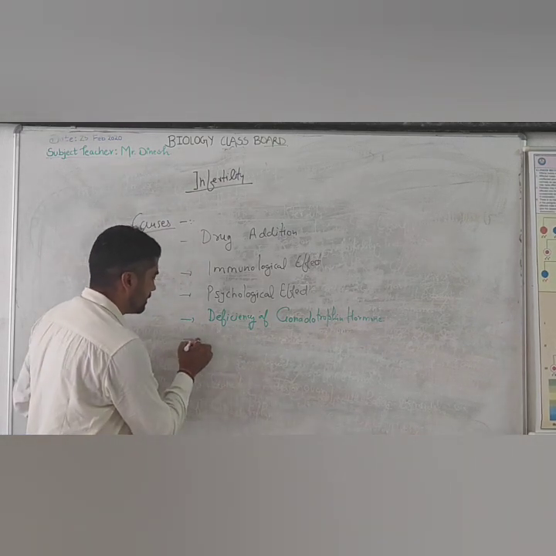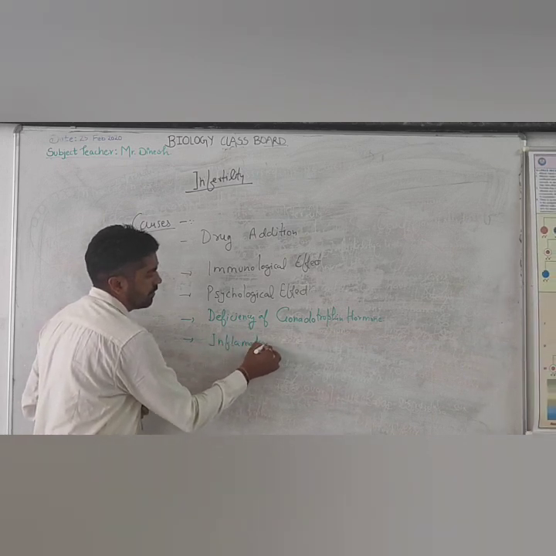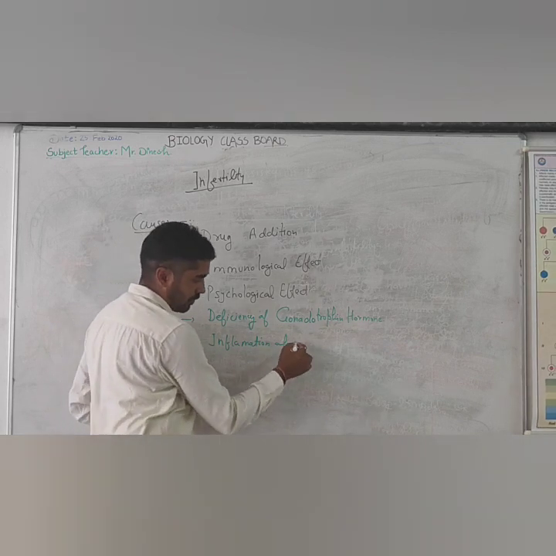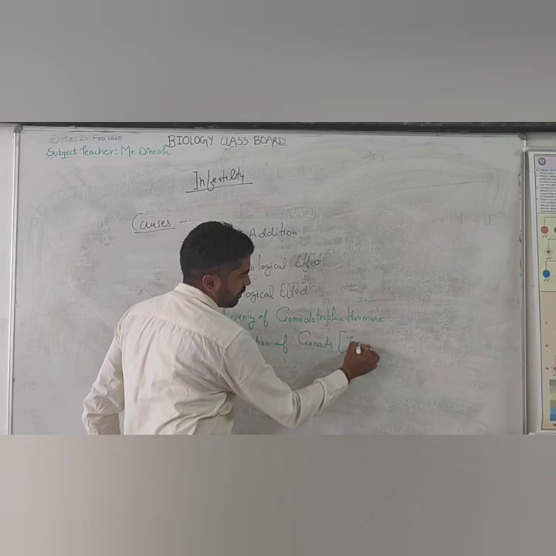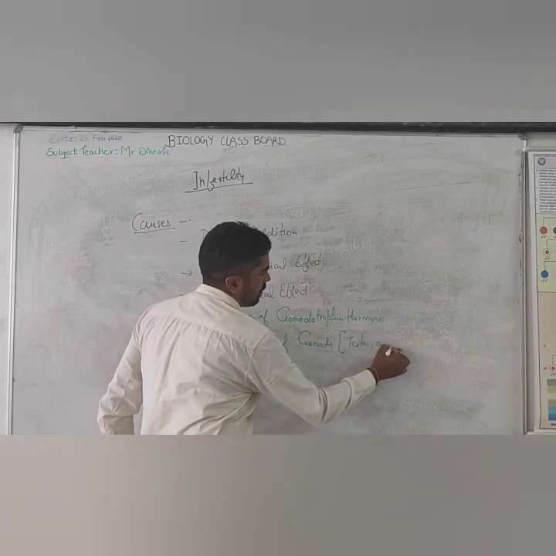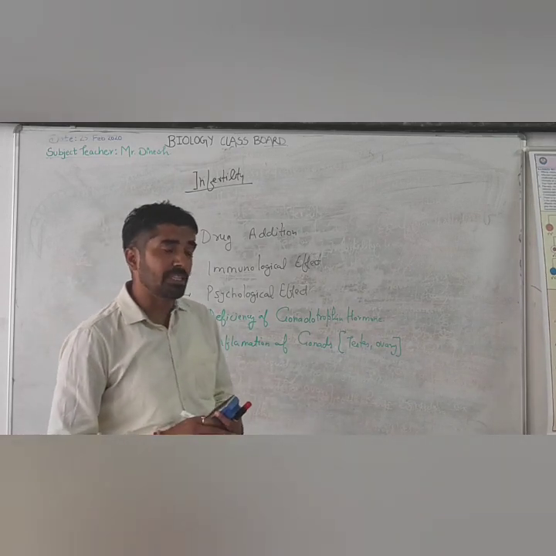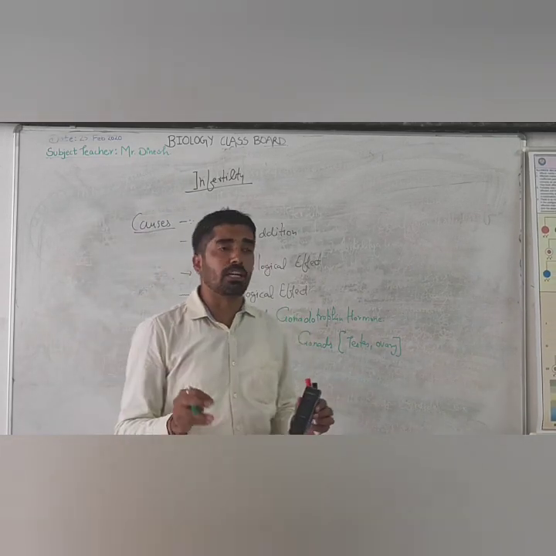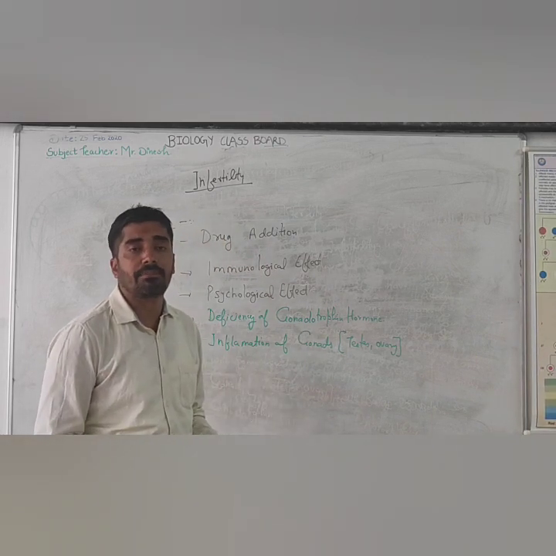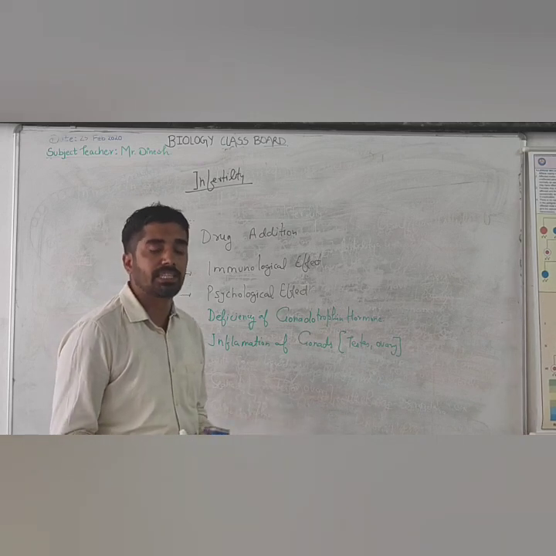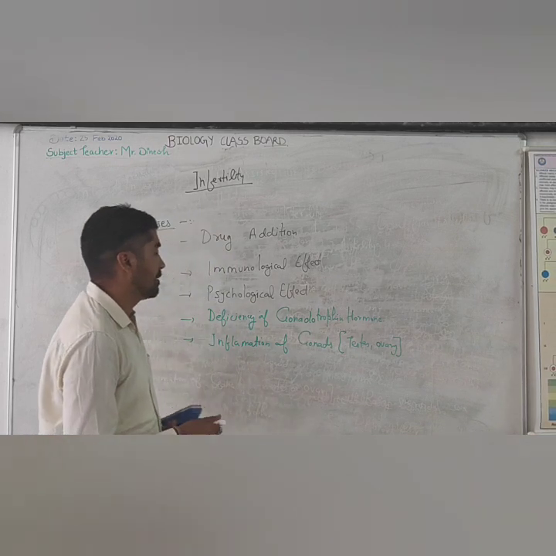Here there is inflammation of gonads, testis and ovary. Testis, ovary. There is inflammation in gonads. So if there is inflammation condition in the gonads, gonads will not able to produce the gametes. And if there are no gametes, there will be no fertilization and no zygote formation. So obviously it can be one of reasons.